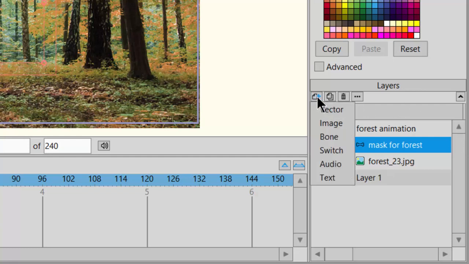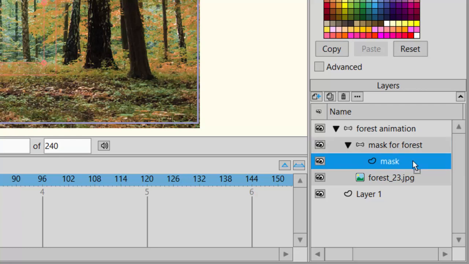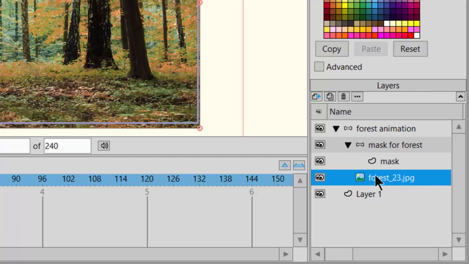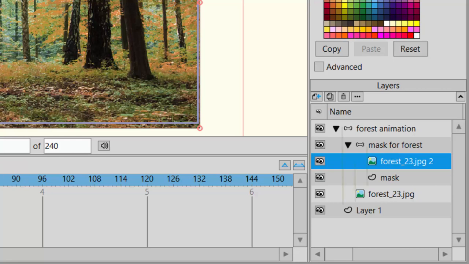Again, click on New Layer, Vector. Name this Mask. Take Mask, drag it into Mask for Forest. Next, click on the forest image. Click on Duplicate Layer with the copy. Drag that up here, just above Mask. So far, everything in your layers should look exactly like this, or what we're about to do next won't work out for you.